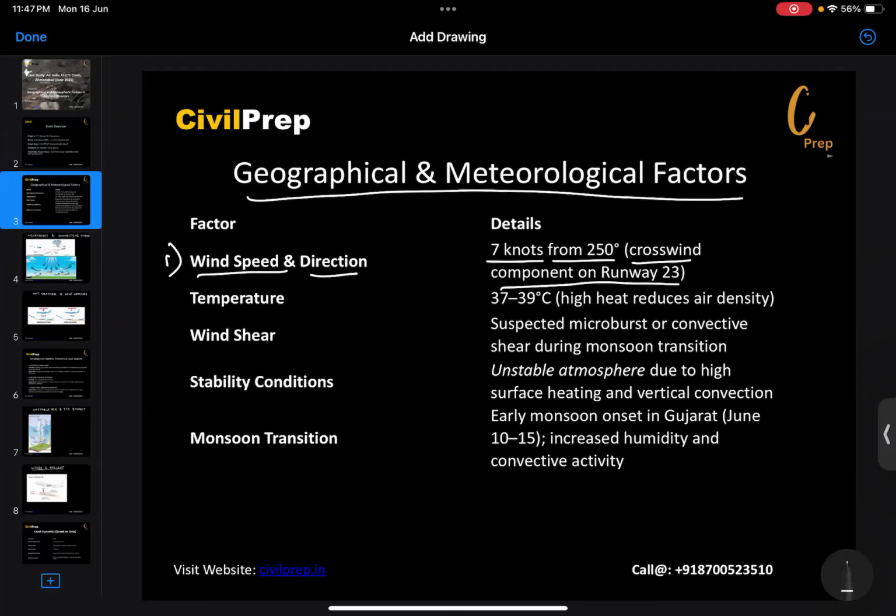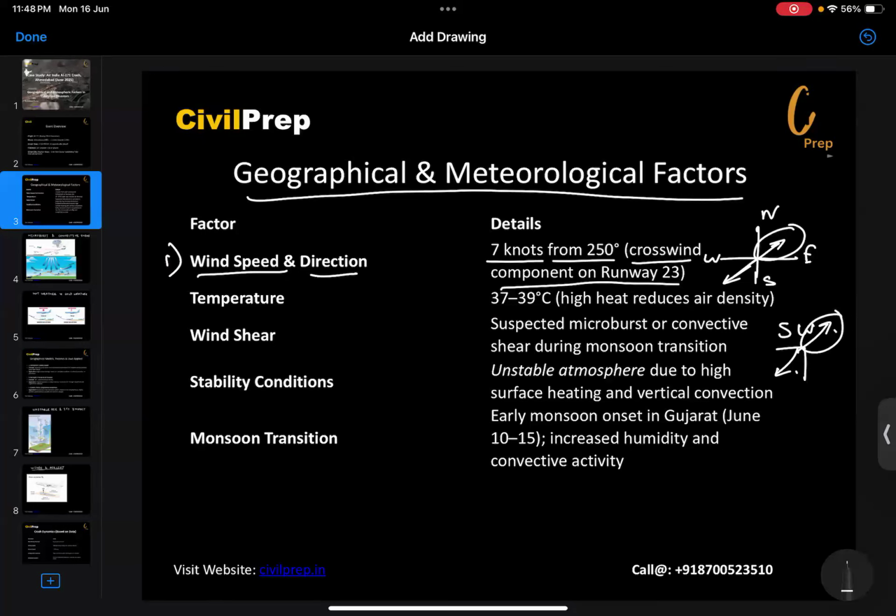If we take north to south, and west to east, the winds were around 250 degrees, which is a southwest wind, and this was the flow of the wind seen here.